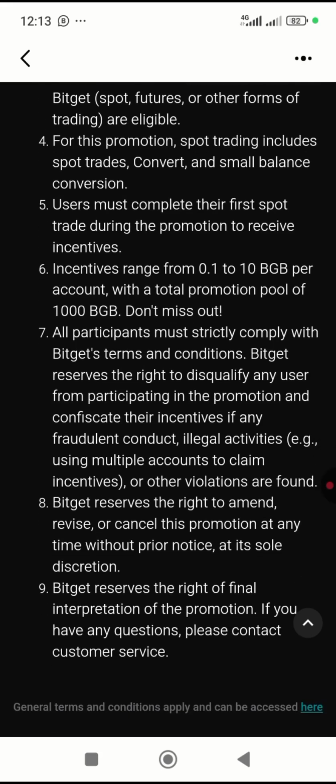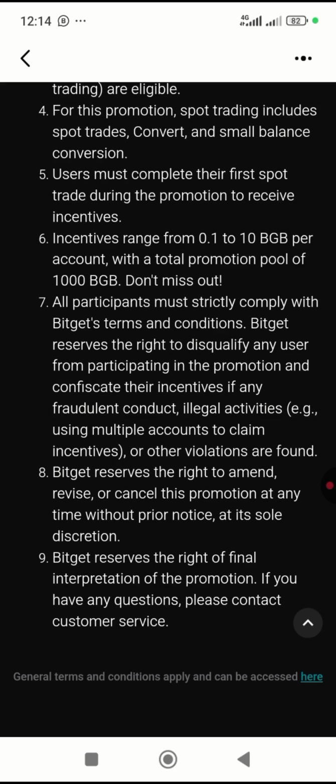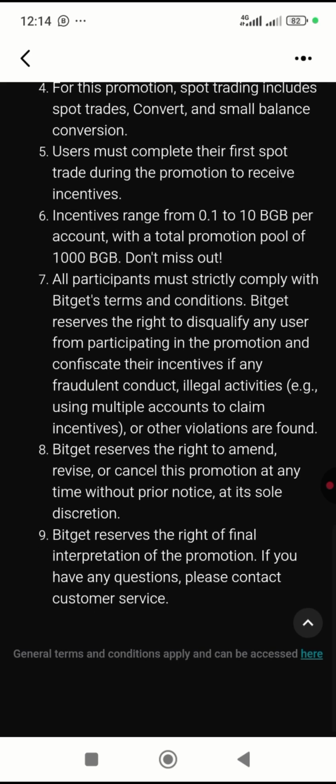And 6, the incentive ranges from 0.1 to 10 GBT. So the minimum anyone can take is 0.1 and the maximum is 10 GBT per account, with a total pool of around 1,000 GBT. Don't miss out. 7, all participants must strictly comply with Bitget terms and conditions.